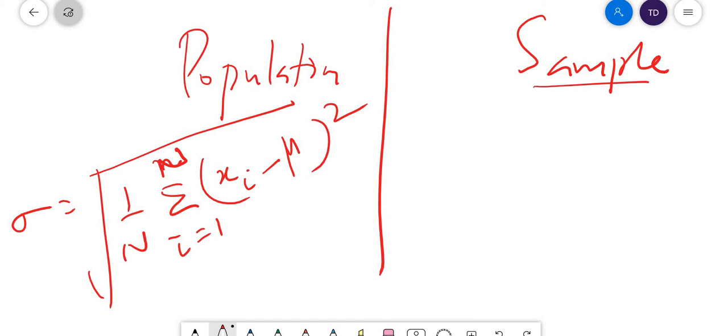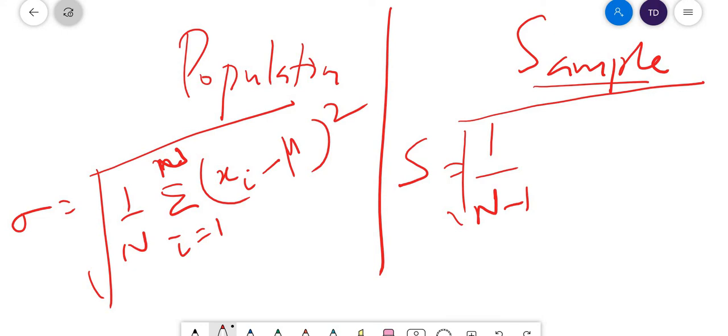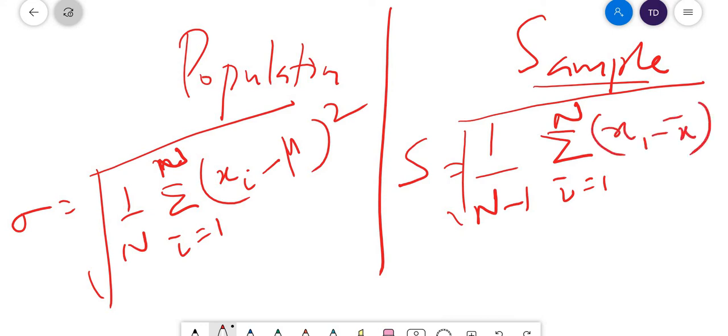Then we come up with the sample standard deviation, denoted by the letter S, and the formula is a little bit different: root of 1 by n minus 1, sigma i equals 1 to n, x_i minus x bar the whole square. You need to understand here x bar is the mean of the sample.